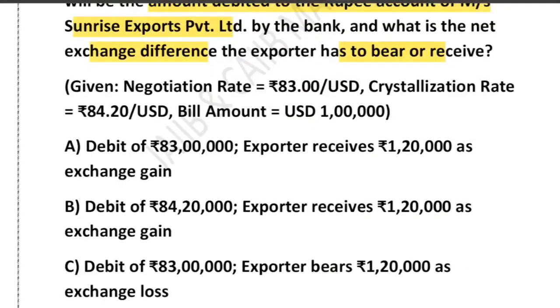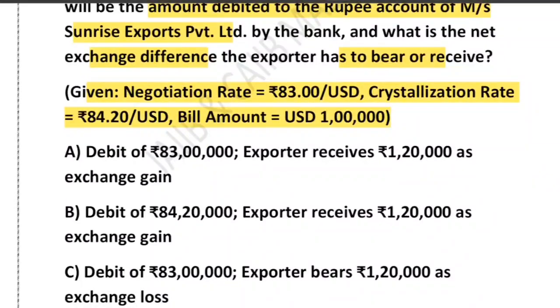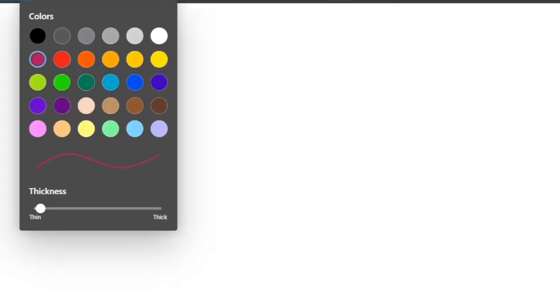I request you to please pause the video. See, these things you have to use: negotiation rate, crystallization rate, and bill amount. These things majorly you have to use, and you have to apply the concept and tell me the answer. Please tell me. So let me explain in layman terms what is happening here, so that if you know nothing about crystallization, you will be able to understand. I'm just explaining the concept from scratch. So basically, what happened on the negotiation date? When is the negotiation date?